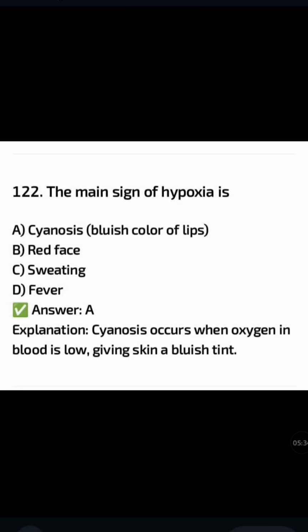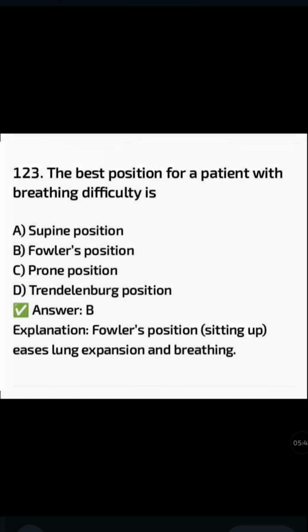The main sign of hypoxia: cyanosis, bluish discoloration of lips; red face; sweating; fever. The correct answer is option A, cyanosis, bluish color of lips. Cyanosis occurs when oxygen in blood is low, giving skin a bluish color.